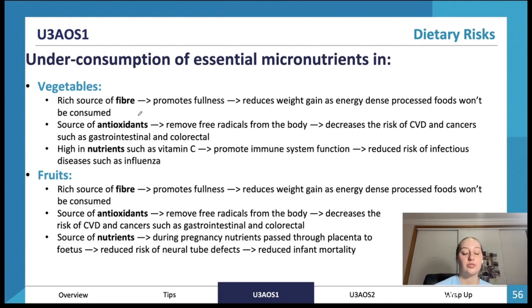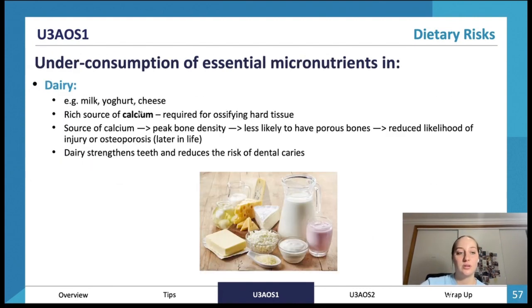During pregnancy, nutrients pass through the placenta to the fetus, so there is a reduced risk of neural tube defects and less infant mortality, therefore. We also have an underconsumption of dairy in Australia, so this could be milk, yogurt, cheese, you probably get the picture.